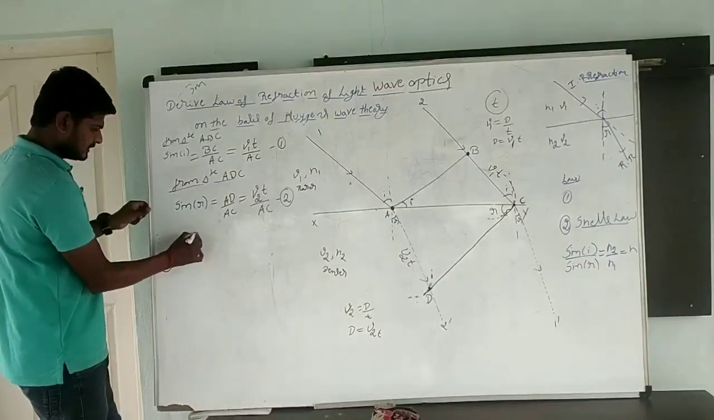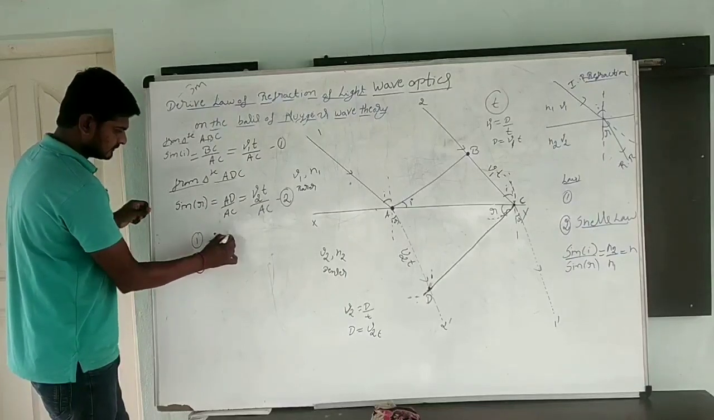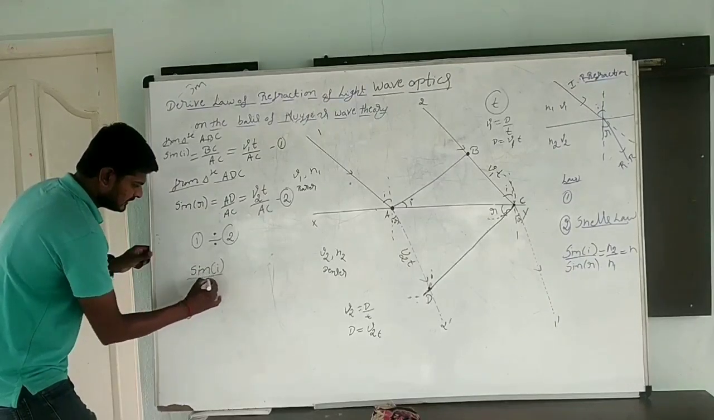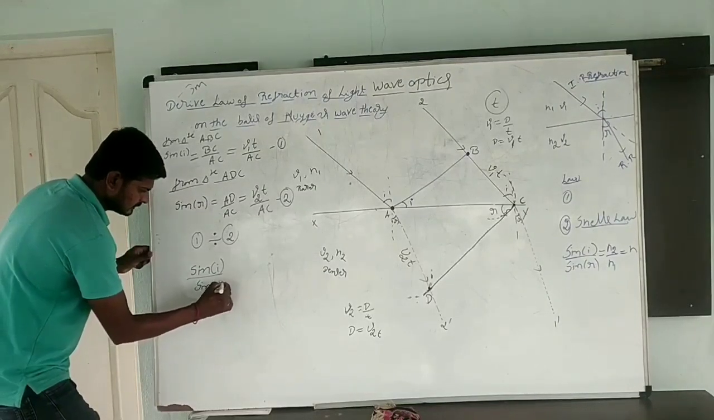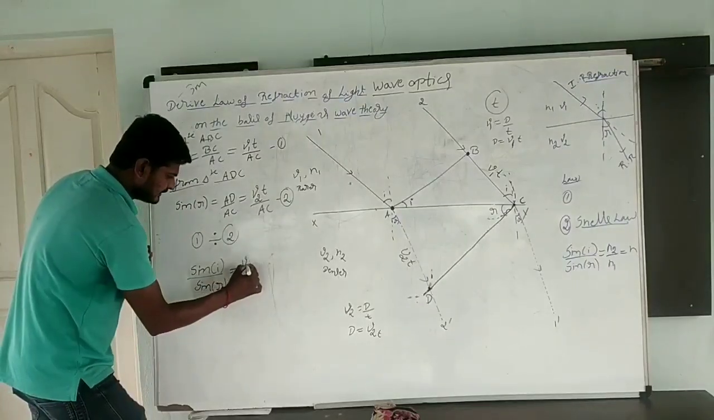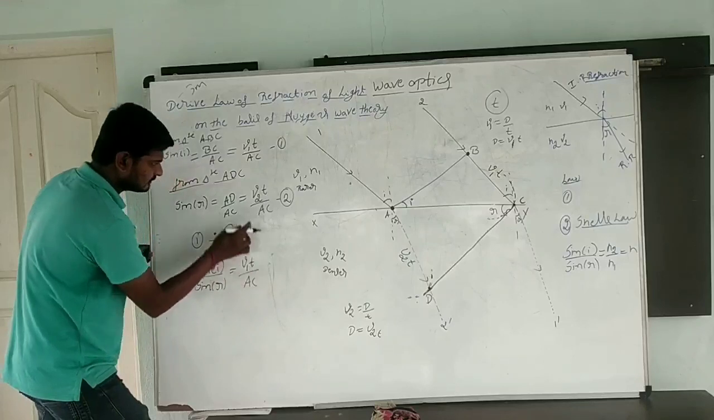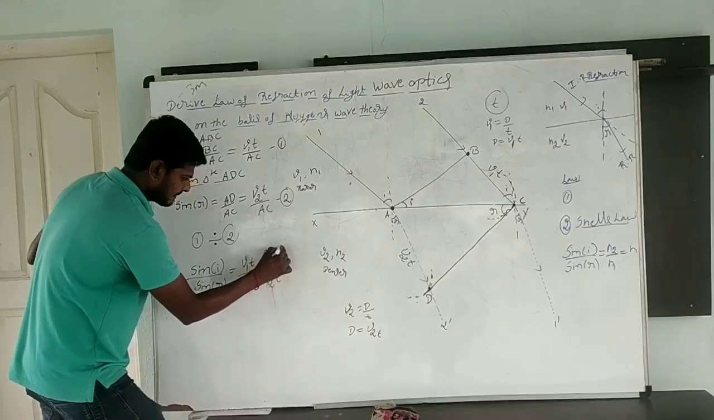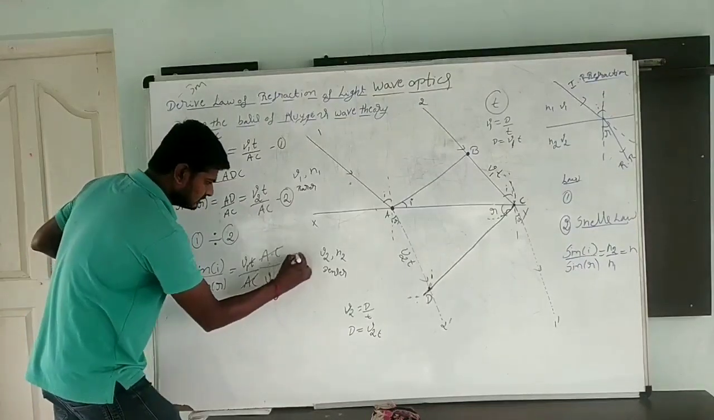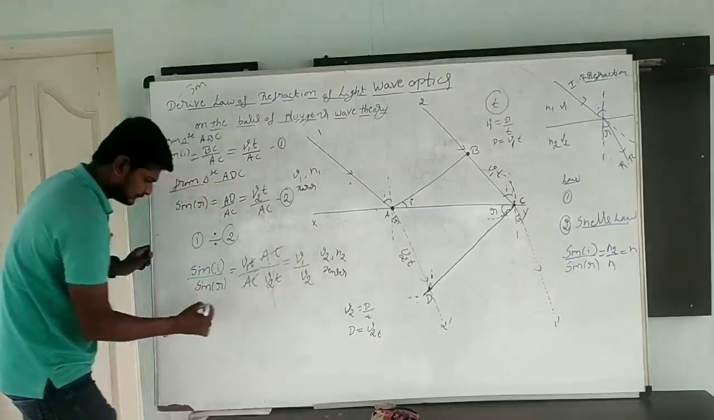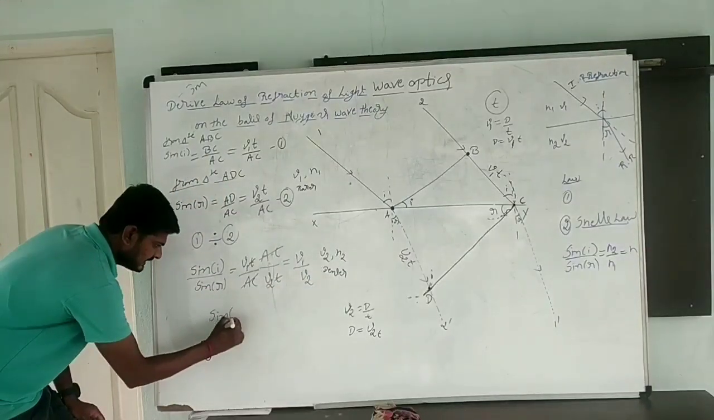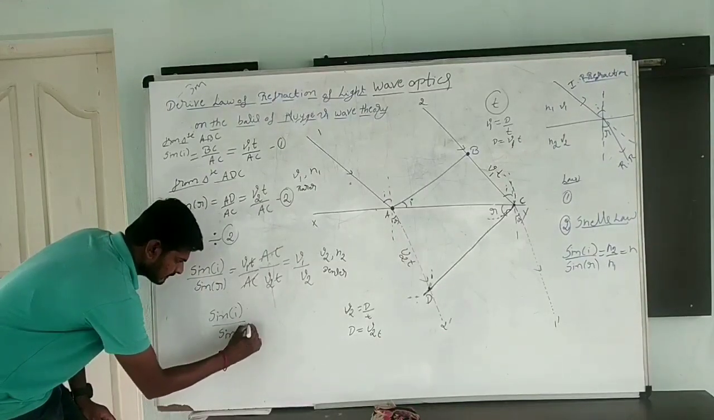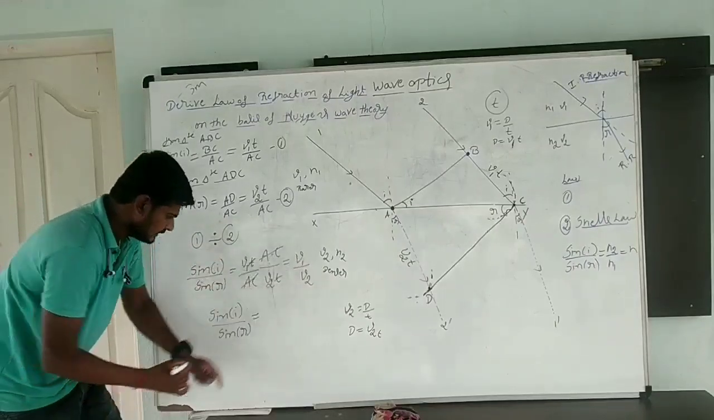Now I am going to divide equation 1 by equation 2. When I equate 1 divided by 2, sin I by sin R is equal to V1t divided by AC over V2t, so this AC will come to the numerator. AC cancels, t cancels. This is equal to V1 by V2. So sin I by sin R is equal to V1 by V2.